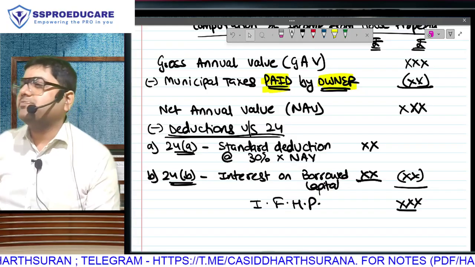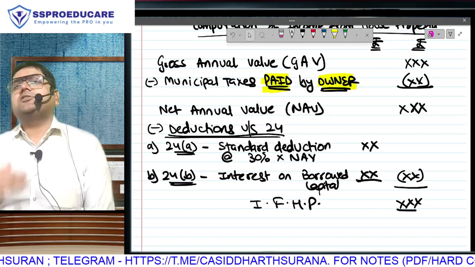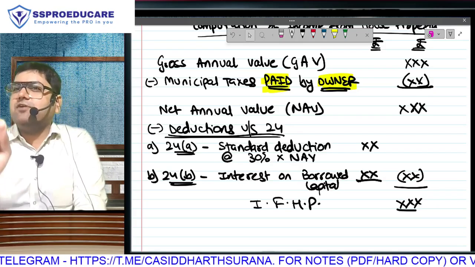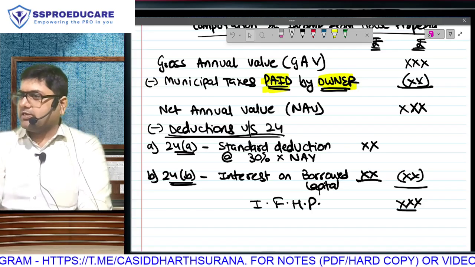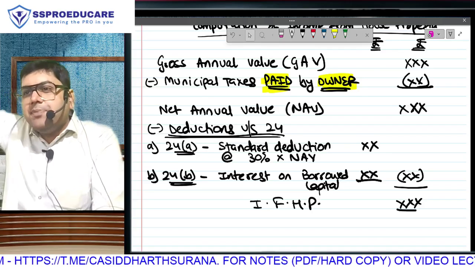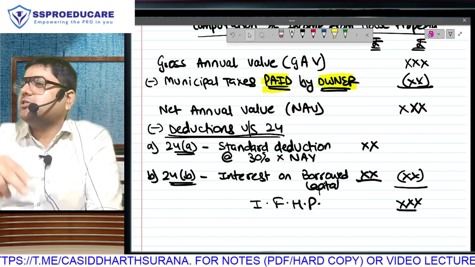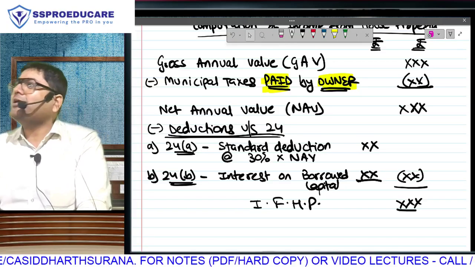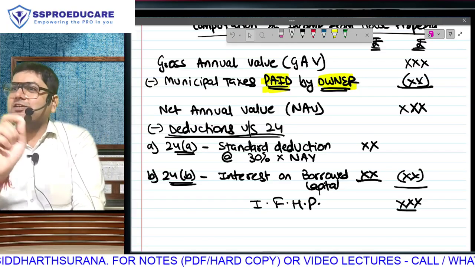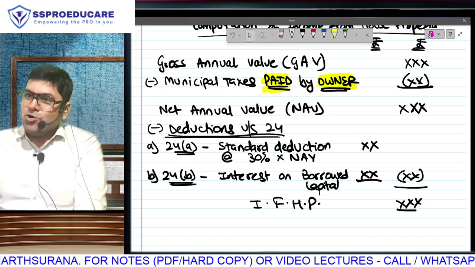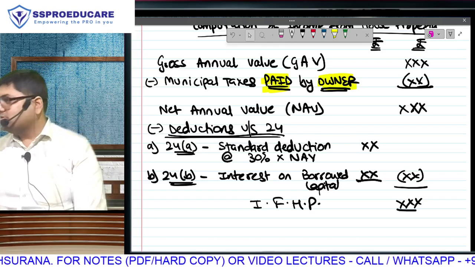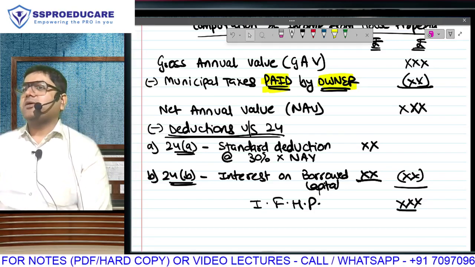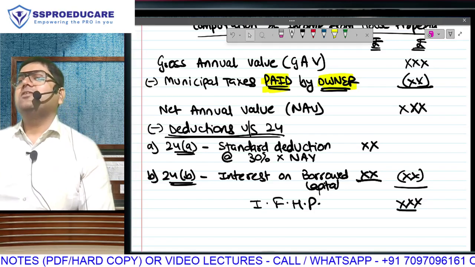Look please, this is investment income. This is not my business that every day I have to go and sit over there. When I do business, I will keep record of every single transaction, every single entry. I will keep record of every single income, every single expense. So PGBP ka computation ka rule is what? Actual income minus actual expenses, net profit is taxable. But house property mein the investor ko, we can't expect him to keep records of every single expense incurred. And thus on a notional basis, income tax law assumes that out of 100 rupees ka capacity, 30% is going to be your expense. And we will take tax on 70%.